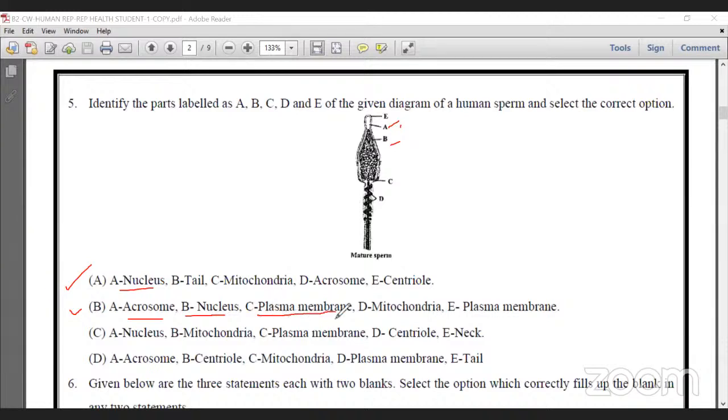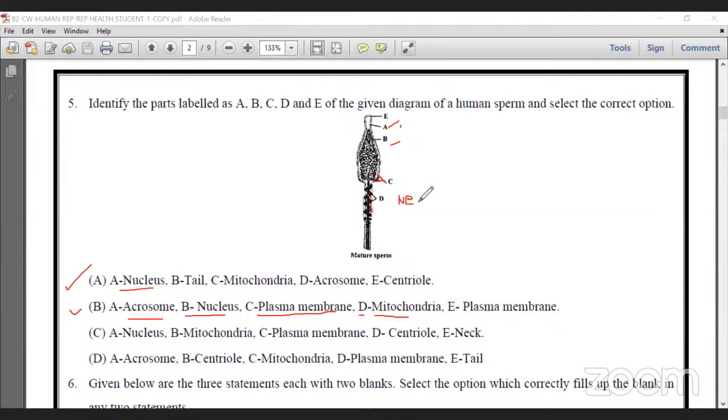C is plasma membrane, but actually the plasma membrane should be like this. Then D is mitochondria. Another name for the arrangement of mitochondria in the middle piece, just remember, is Nebenkern. It is not mentioned in your textbook, but it is in a high-level CBSE book.